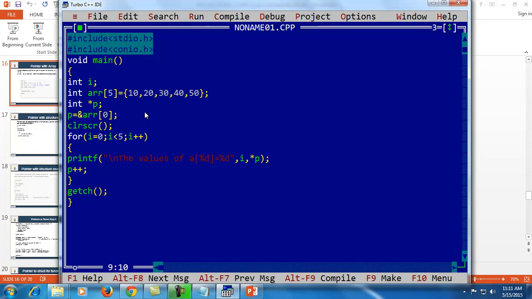Similarly, we can show the address of this also by using this, address of a equal to percentage u, with &a[i] and p plus i. So that will show the address of an array.